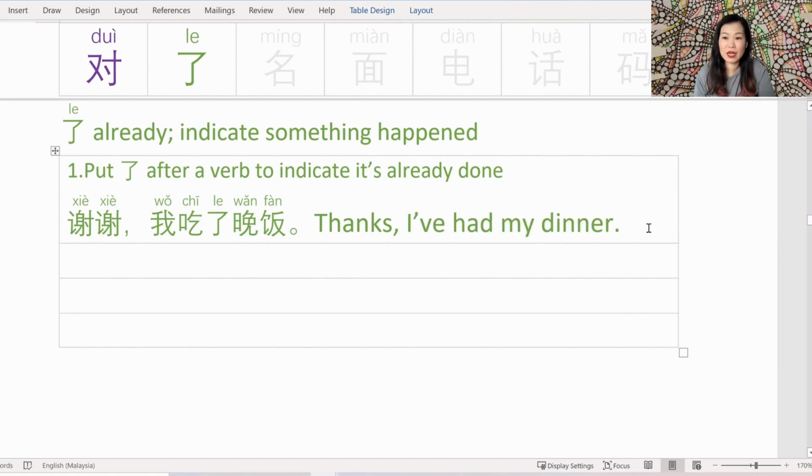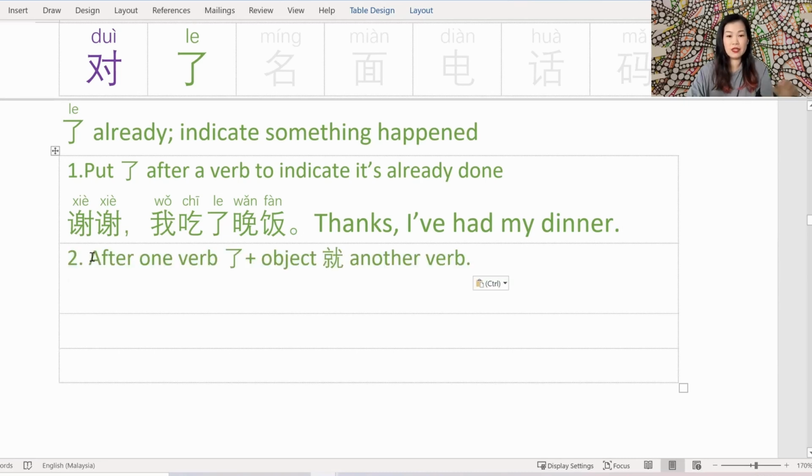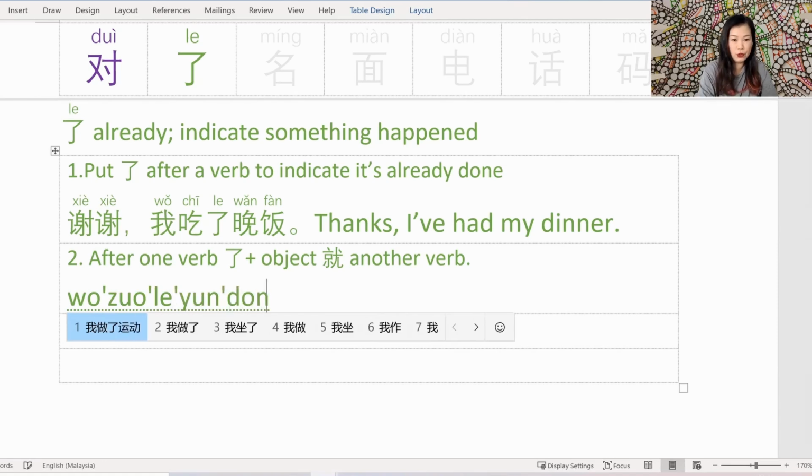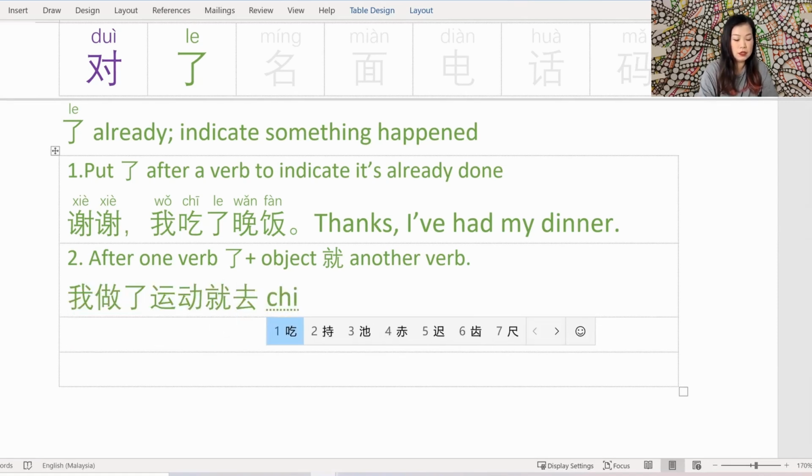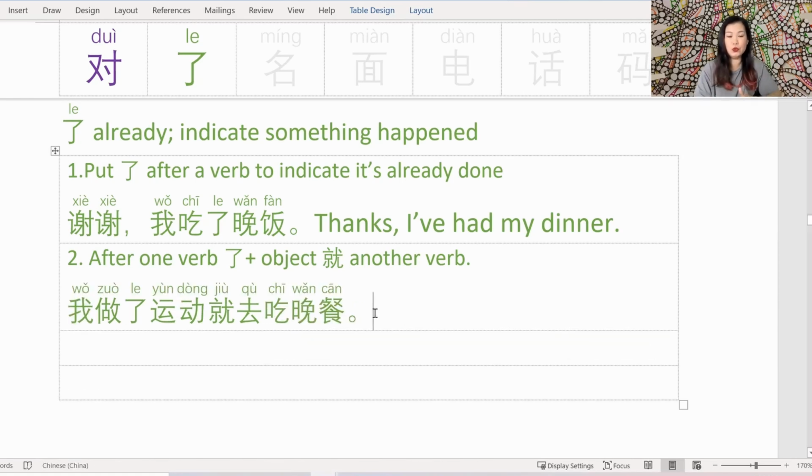If someone was to ask me, hey, would you like something to eat? 谢谢，我吃了晚饭. The second use of le is after one verb, le, followed by an object, do, another verb. So it's after I've done something, then I will do something else. Here's an example. 我做了运动，就去吃晚餐。Pop pinyin. 我做了运动. So 运动 is exercise. Okay, so after doing my exercise, 就去吃. Then I'll go have dinner.